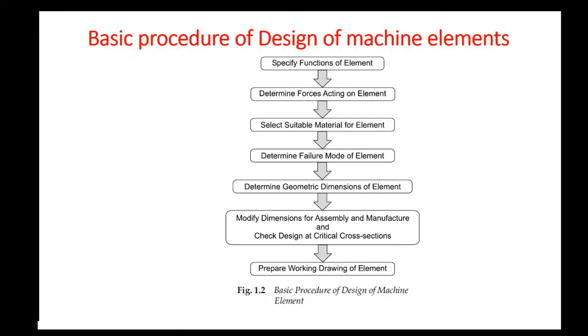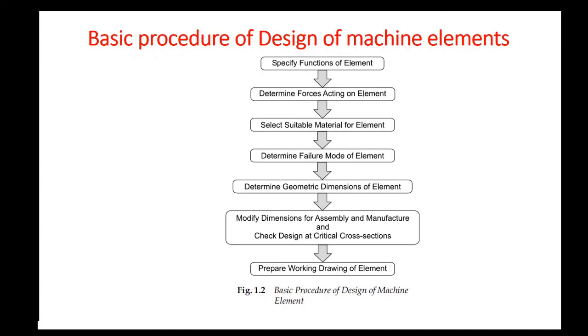What is the function of a bearing? Bearing is to support a rotating element like shaft. What is the function of a key? Key helps the transmission of torque or power from shaft to the gear. Therefore, the first step is specifying the exact function of the machine element.